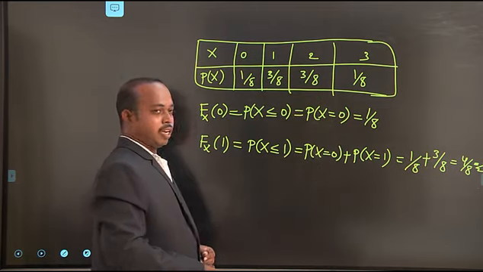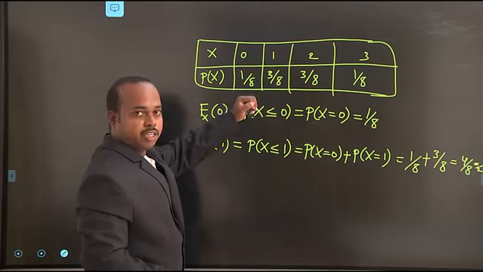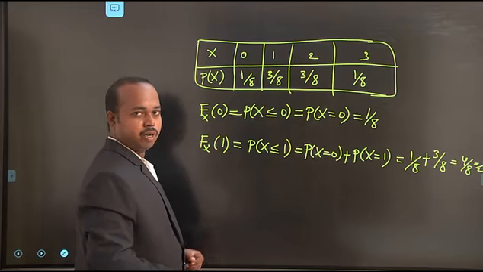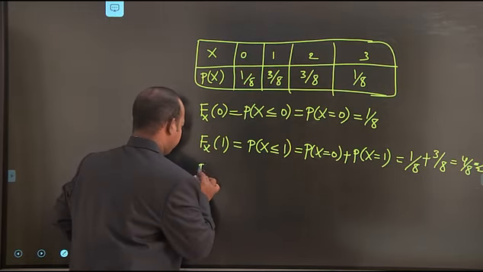Next, we find the cumulative distribution function for getting two heads. At 2, we find F(x) of 2.